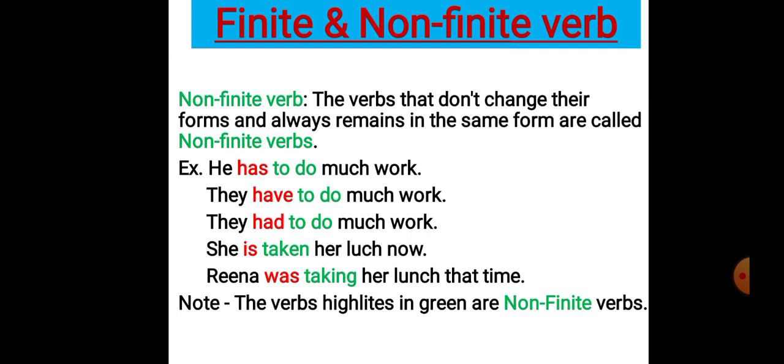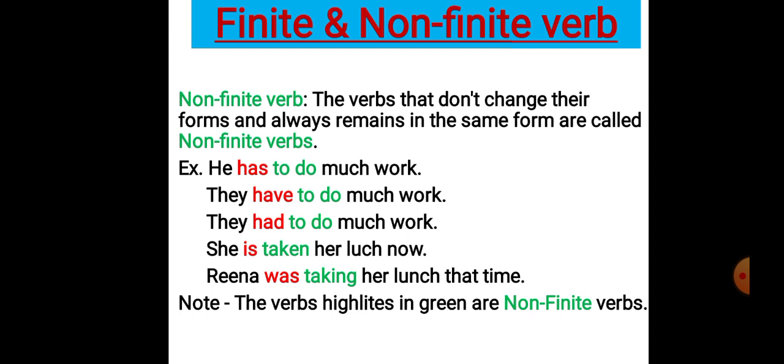You can see the verbs in red color have changed their forms, but the verbs in green color have not changed their forms. So all those verbs which have not changed their forms are non-finite verbs, and the verbs which have changed their forms are finite verbs.